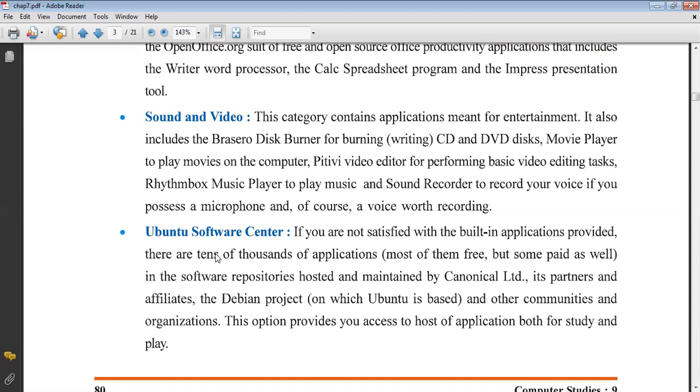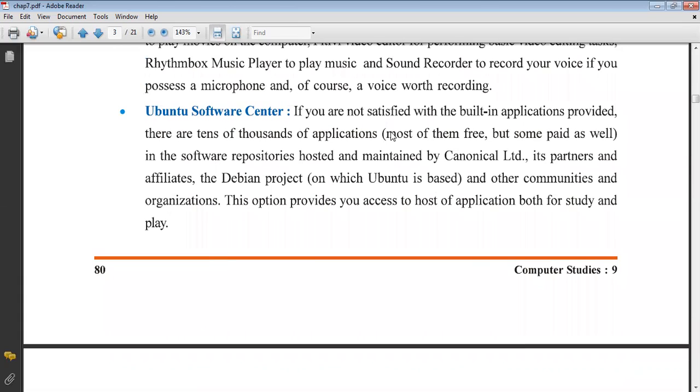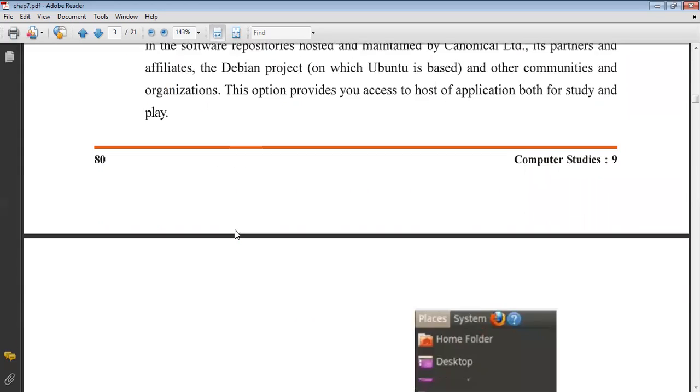Now we are going to start Ubuntu Software Center. That means if you are not satisfied with the built-in applications provided, there are tens of thousands of applications, most of them free but some paid as well, in the software repositories hosted and maintained by Canonical Limited, its partners and affiliates, the Debian project on which Ubuntu is based, and other communities and organizations. The option provides you access to a host of applications both for study and play.